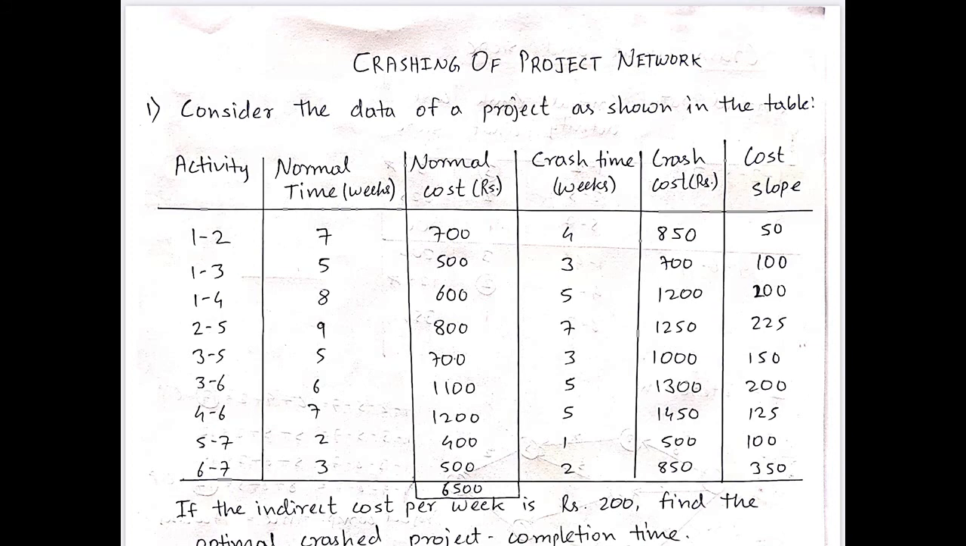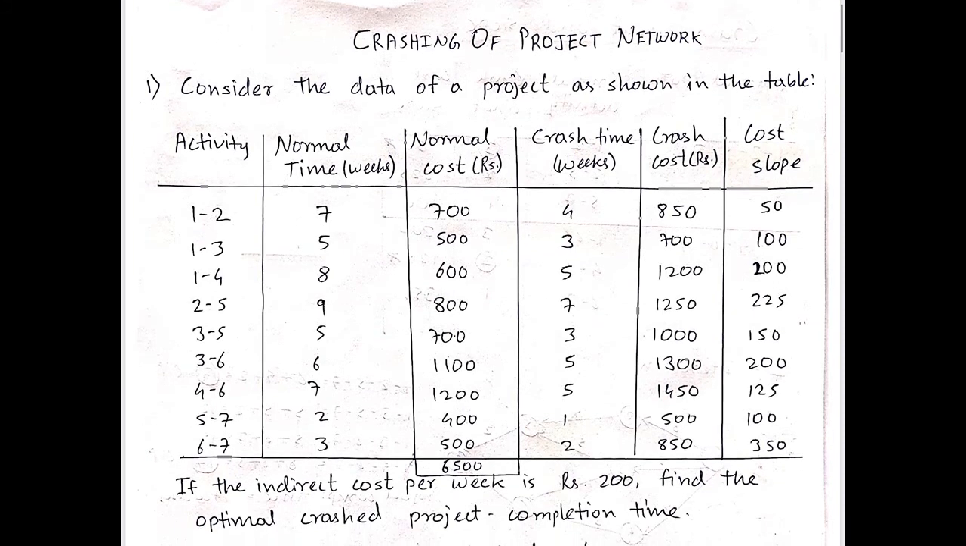Also we have crash time. There is a limit of crashing for a particular activity. So crash time of each activity is given and crashing cost of each activity is given. As you can see, as we crash the activity, the cost of the activity will increase. So the crashing cost is higher than the normal cost.